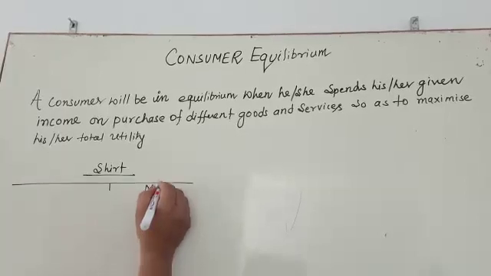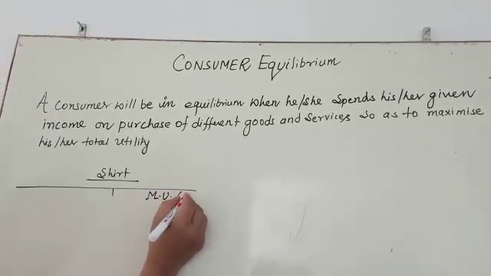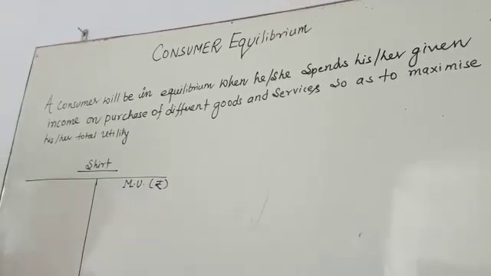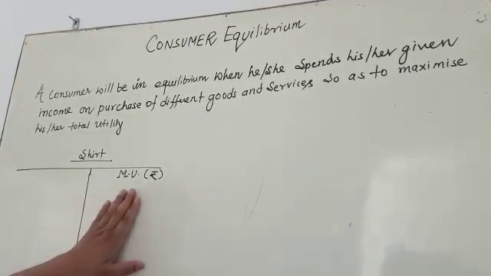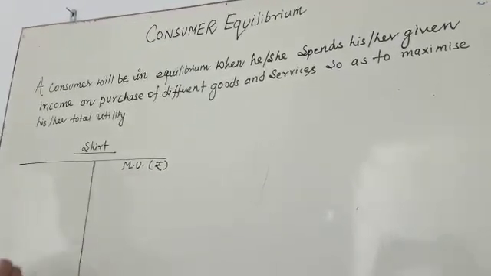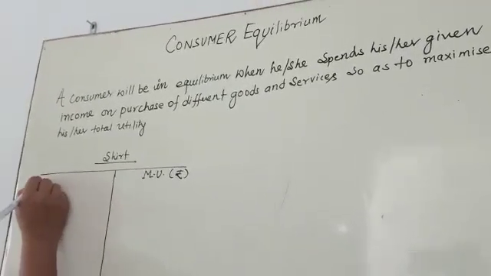In the previous video we already studied that marginal utility can be measured in terms of money.